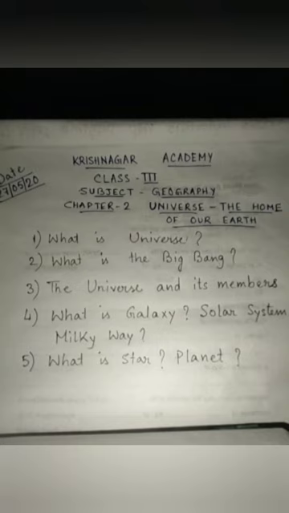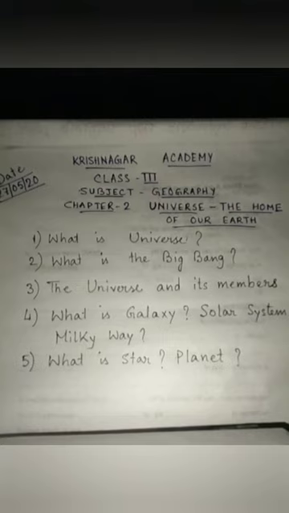Now we will read about the universe and its members. So who are the members of this universe? There are many of them. Some of them are stars, asteroids, comets, planets, satellites, meteors, galaxies. So these all comprise the universe and these are its members. Now we are going to read about what is galaxy.